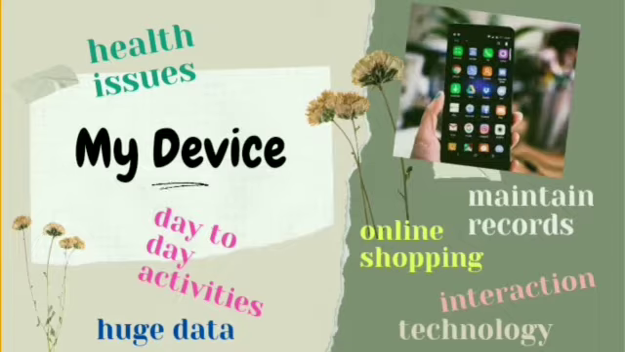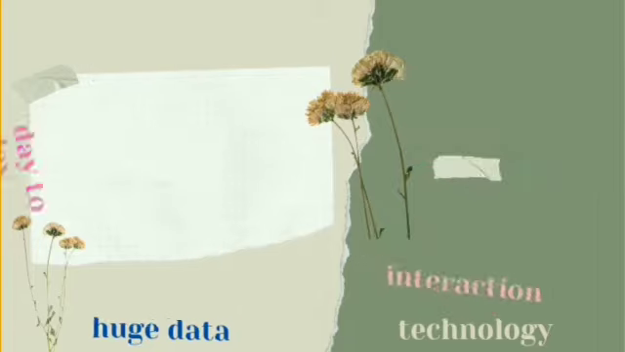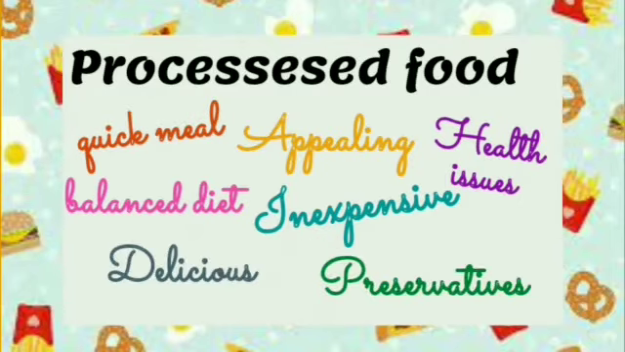of an individual. Next, our example is processed food or junk food. Whenever it is asked, children usually talk about burger, pasta, momos, related with that, but now it's the time to come out of the box.